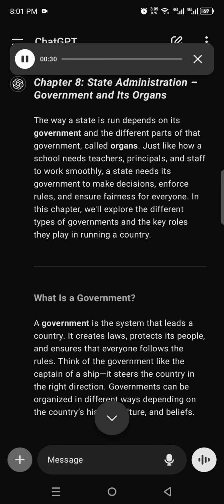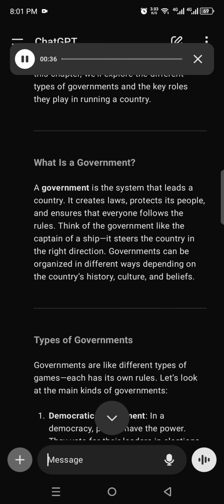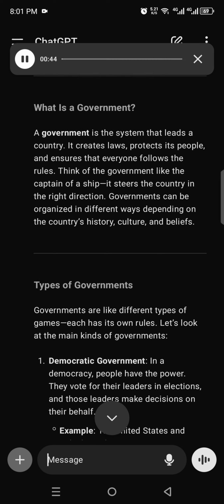What is a government? A government is the system that leads a country. It creates laws, protects its people, and ensures that everyone follows the rules. Think of the government like the captain of a ship. It steers the country in the right direction. Governments can be organized in different ways depending on the country's history, culture, and beliefs.